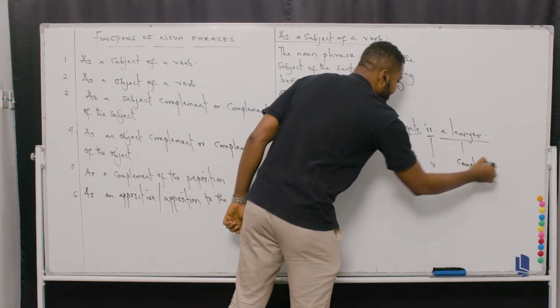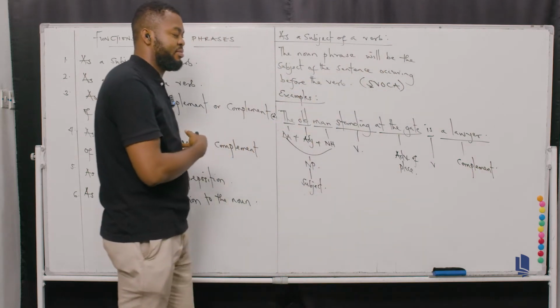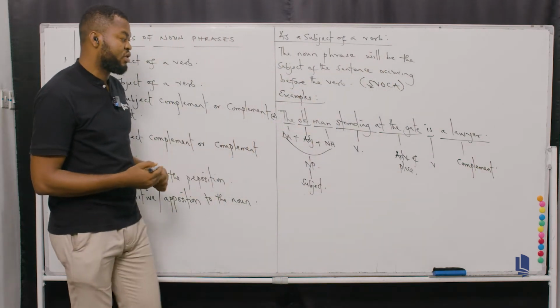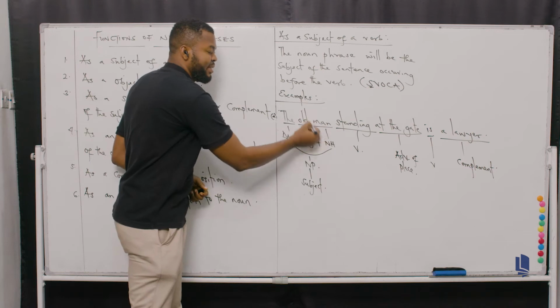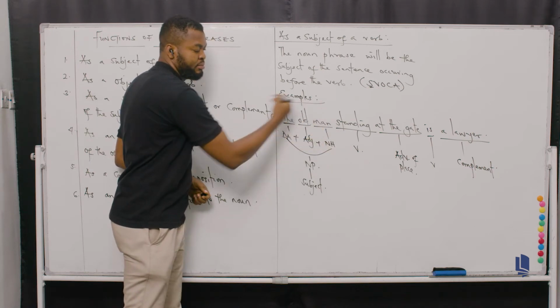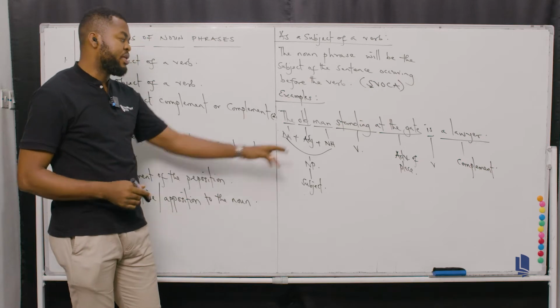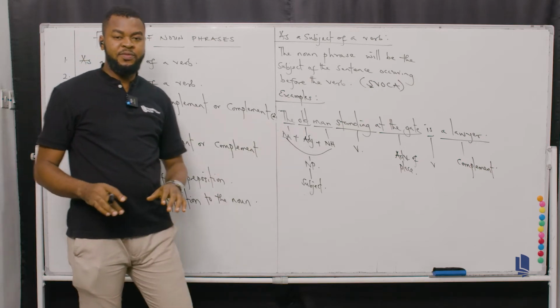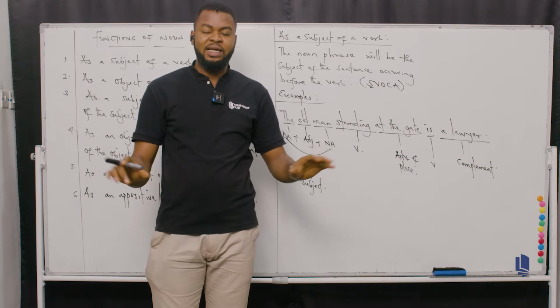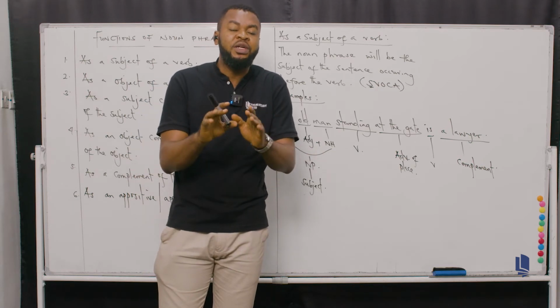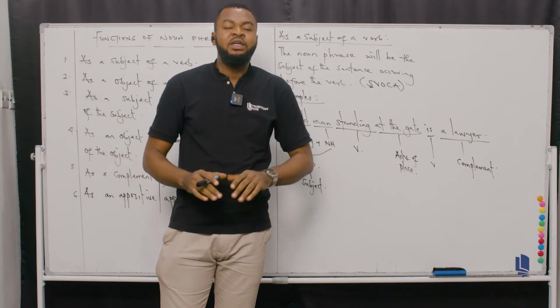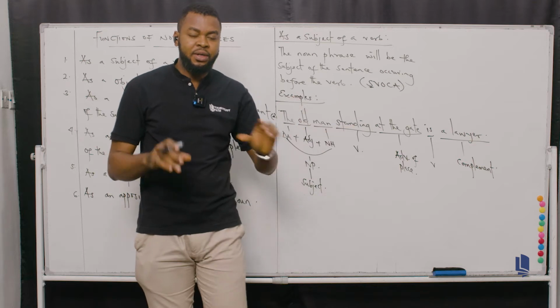Complement. What is it complementing? It's complementing the subject. What's the subject here? The subject here is what? The man, or the old man, as the case may be. The old man is complementing the subject here. Complement is basically a group of words that helps to complete, that is to make something complete. It has to complete either the subject or the verb.